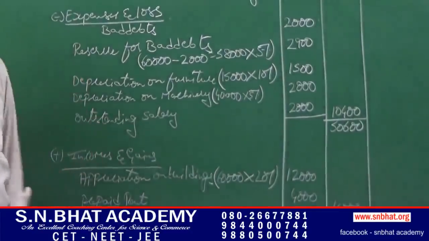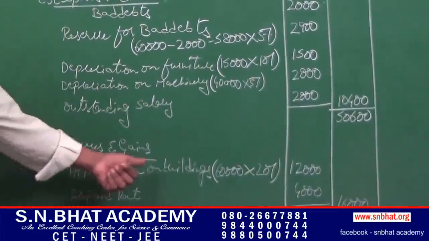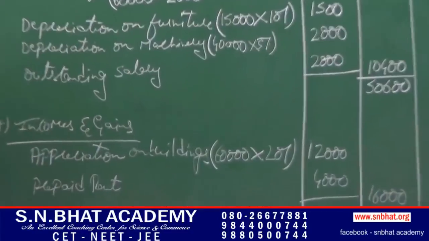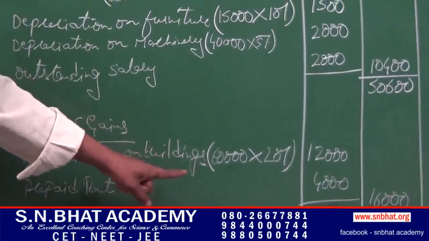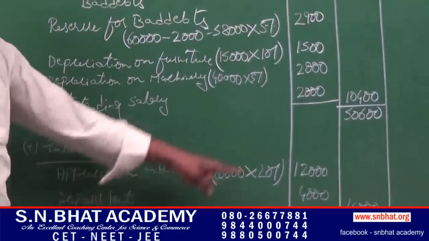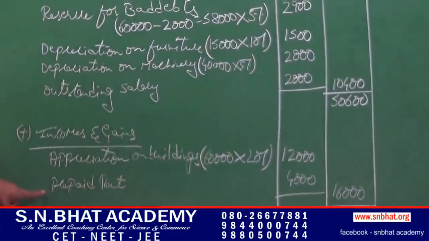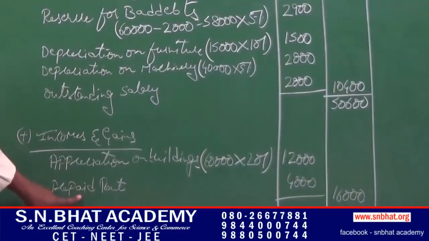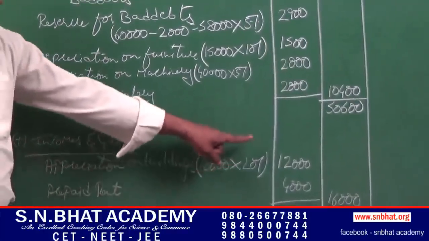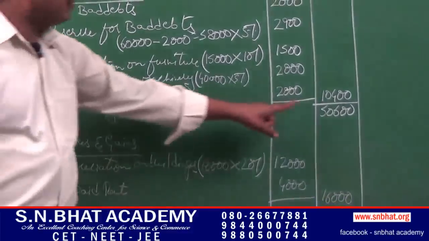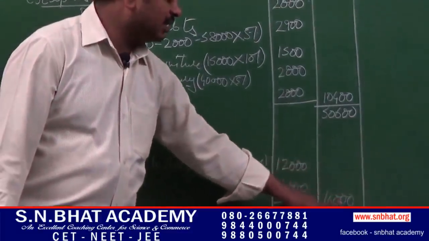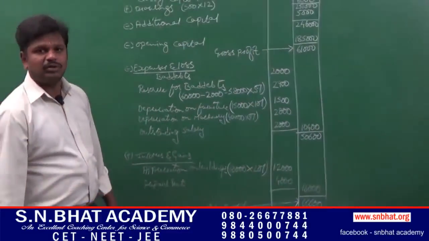Plus incomes and gains, that is appreciation on building. Building is a fixed asset, so it has to be calculated on the basis of opening balance. 60,000 into 20%, 12,000. Plus prepaid rent, that is 4,000. Total of all incomes comes to 16,000. 50,600 plus 16,000 comes to 66,600.